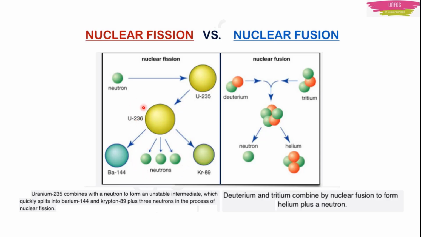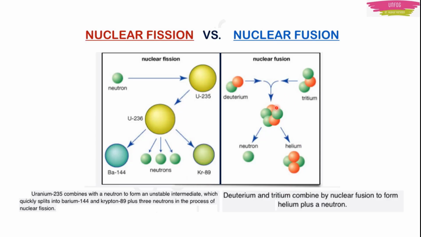236 minus 233 becomes 3. The 3 are these neutrons. One neutron is the one which is used to bombard. The other two neutrons come out from this uranium. This is known as nuclear fission, meaning it is splitting. This uranium is splitting into barium and krypton. So this process is known as nuclear fission.